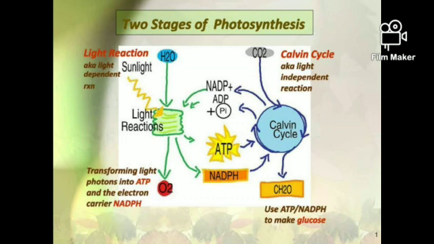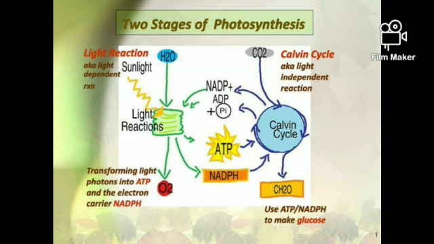The reactions which take place in the presence of light are named the light reactions. The light reaction is needed because to produce food material, the plant needs energy for the several biochemical reactions involved in its synthesis, so light dependent reactions are a must.